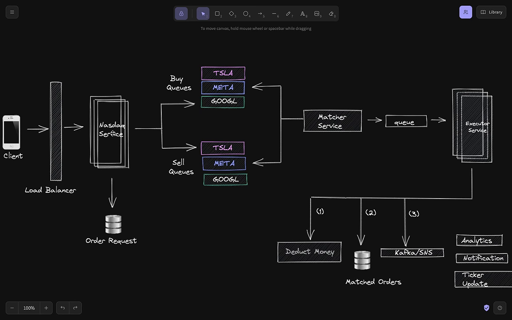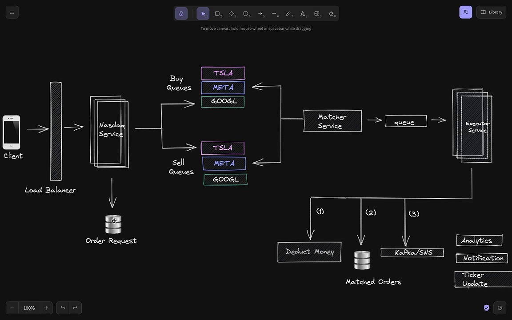So I think the first three components are clear to us. Client through a load balancer makes a request to NASDAQ service. Now the clients have submitted a buy or sell request. After some validations, this NASDAQ service stores these requests in a database called order request database.